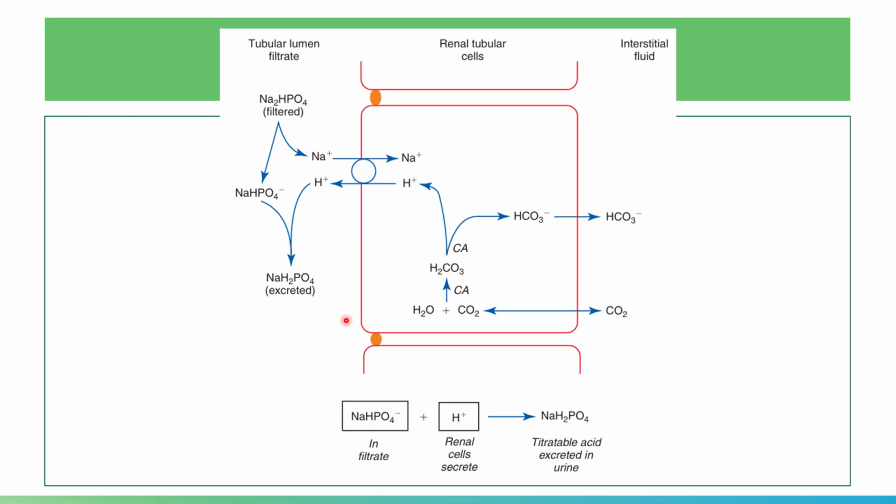Earlier we said that your salts are responsible for trapping free hydrogen ions. So, same thing. Your hydrogen ions coming from the renal tubular cells will move out, and your sodium will move in.